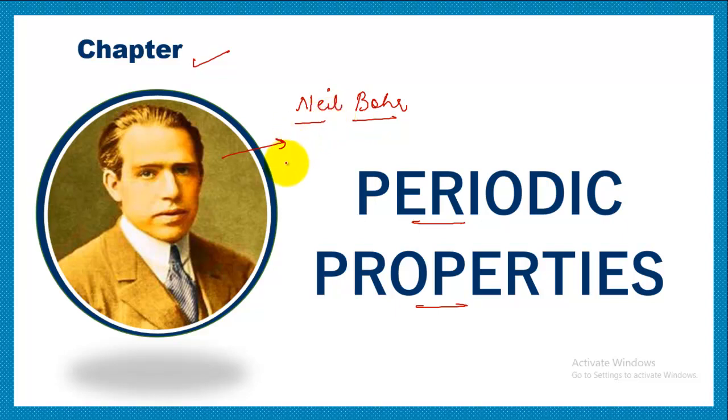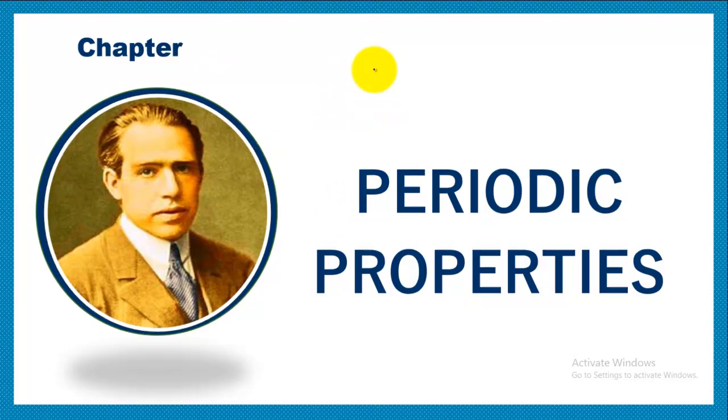So let's study the periodic properties, and before studying them, we'll take up the different attempts done by different scientists to classify the elements, and also why those attempts failed and why Niels Bohr's attempt was accepted. So let's learn in this video.